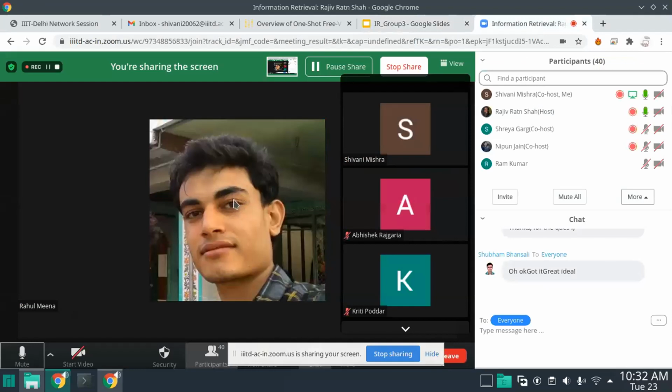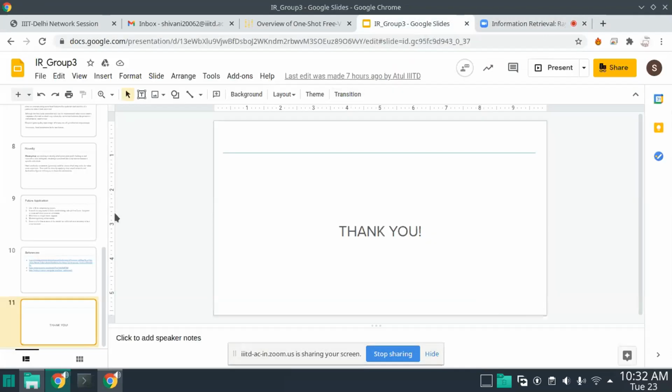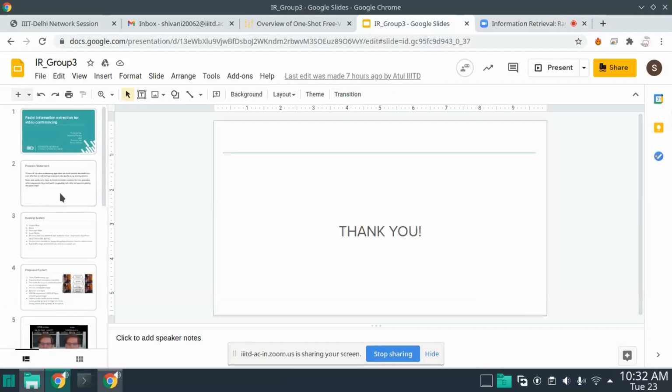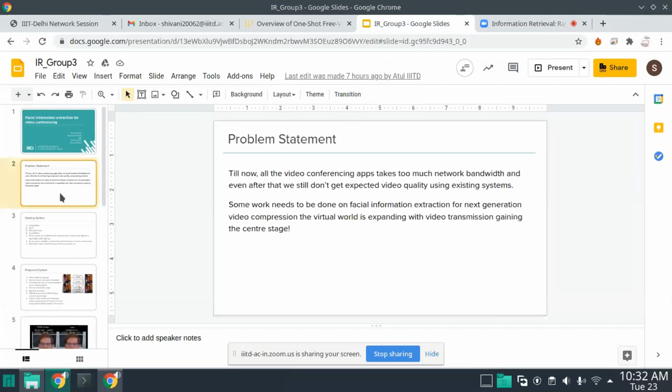So will your system work if the images are non-human, like the object is some bottle, chair, or table? No, it is one of the disadvantages of this proposal. Right now, this is not for non-human objects, but we can expand it to that also in the near future.